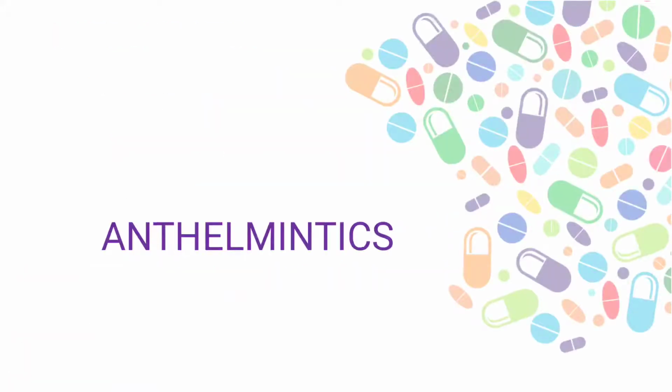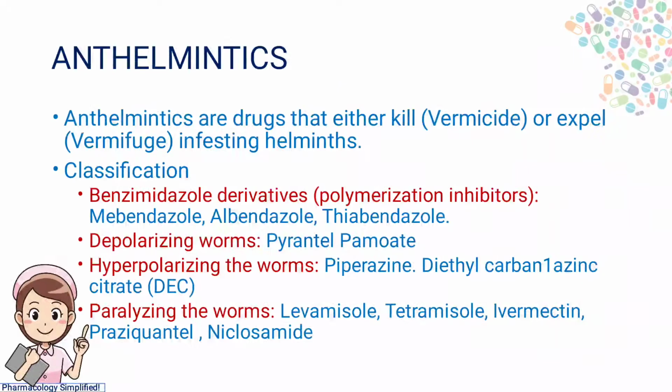And coming to the next topic, antihelminthics. Antihelminthics are drugs that kill worms, meaning vermicide, or expel infesting helminths out of the body, meaning vermifuge.